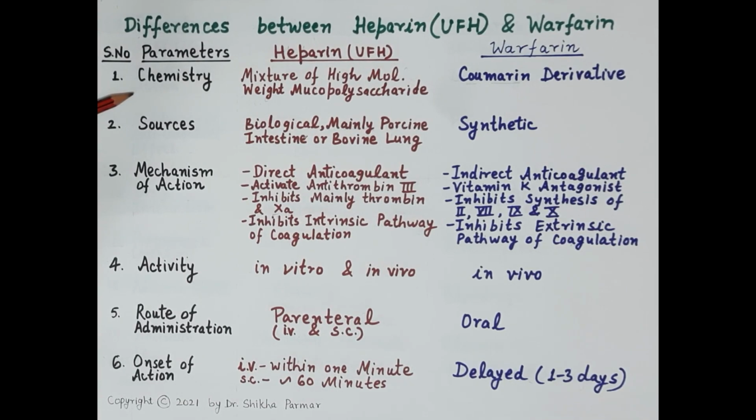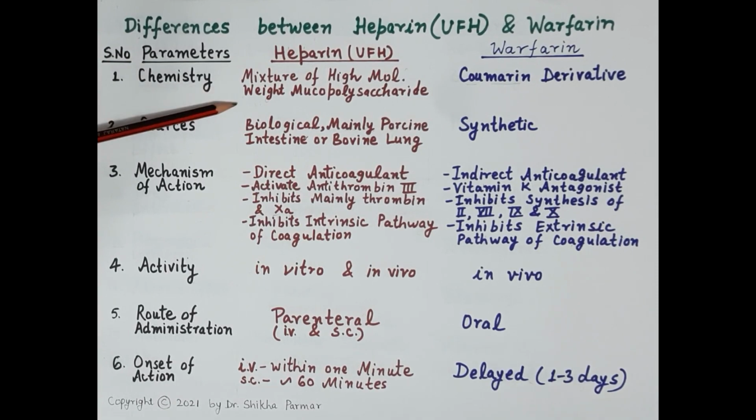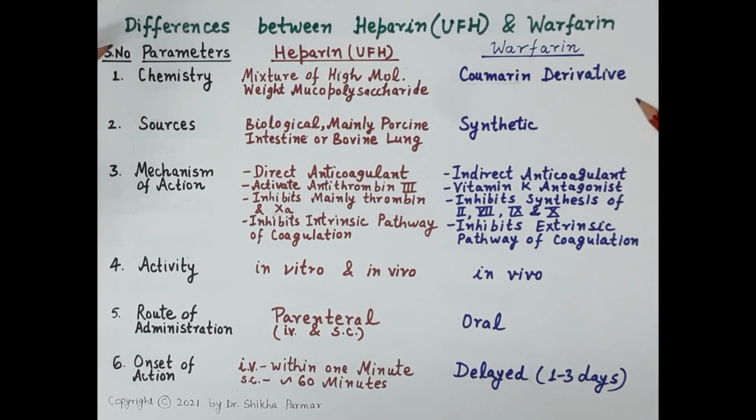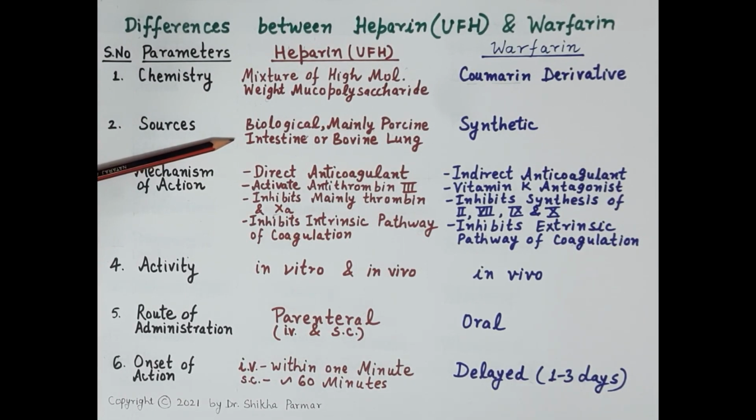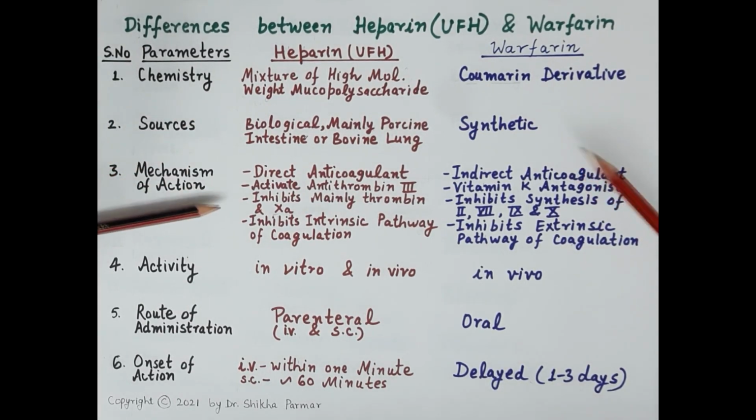When we talk about the chemistry, heparin is not a single molecule. It is a mixture of long polysaccharides, a mixture of high molecular weight sulfated mucopolysaccharides. Warfarin is an organic compound and a coumarin derivative. Talking about the sources, the source of heparin is biological, mainly obtained from porcine intestine or bovine lung, whereas warfarin is synthetic.